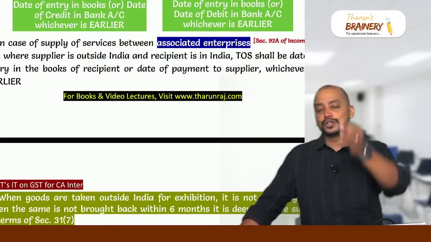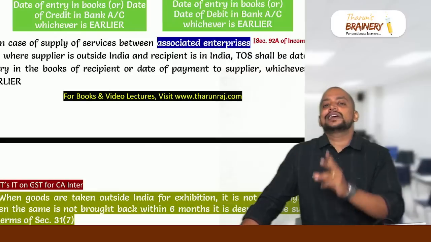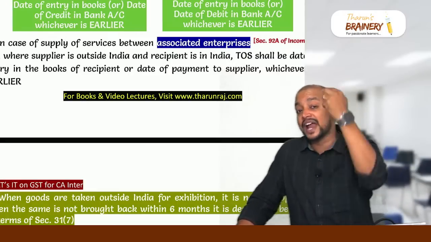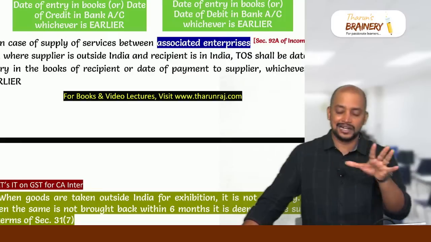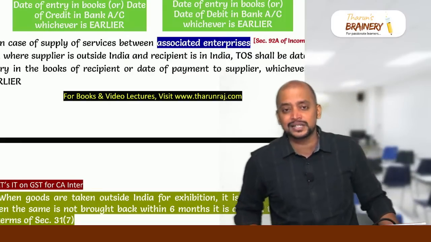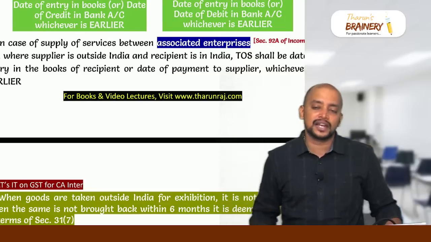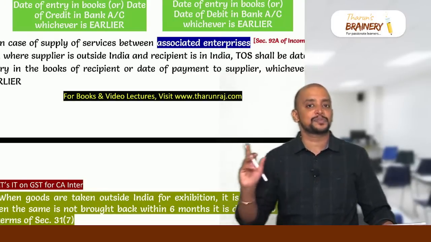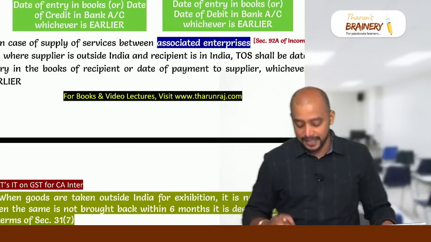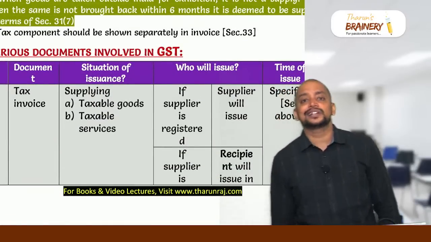But if it is import of services from associated enterprises, then we need to take the date on which payment is made to supplier or date of entry in the books of the recipient, whichever is earlier. Who are associated enterprises? Just remember, one company holding more than 26% in the other company will become associated enterprises as per the Income Tax Act, not 25, 26. Then next one, when goods are taken outside India for exhibition, it is not a supply.